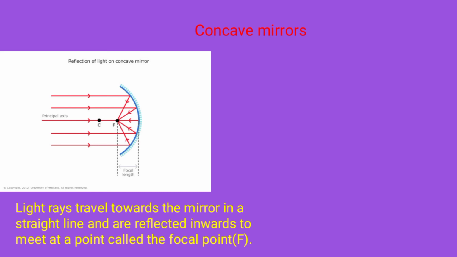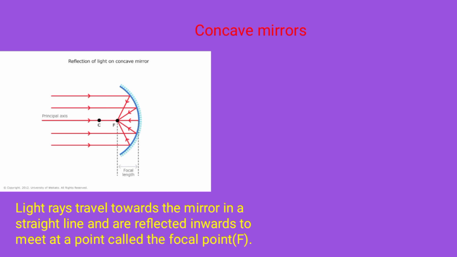This is the reflection of light in a concave mirror. In a concave mirror, the light rays travel towards the mirror in a straight line and are reflected inwards to meet at the point called the focal point. F is the focal point and C is the center of curvature. So this is the principal axis.